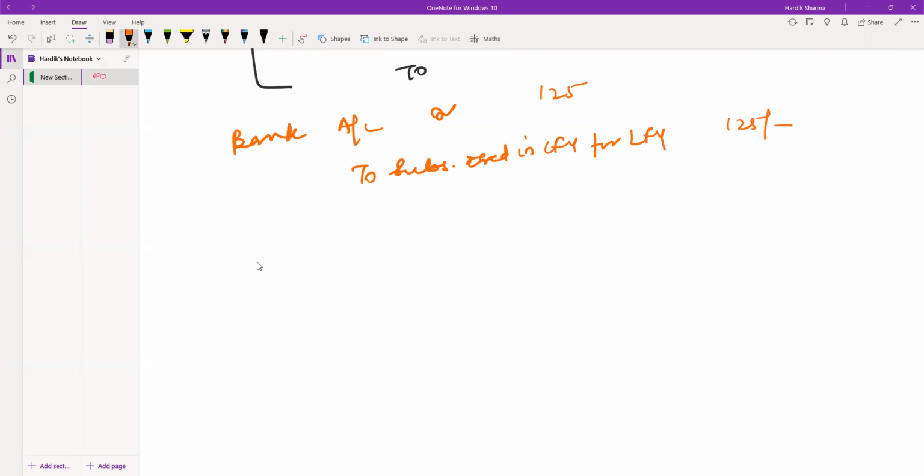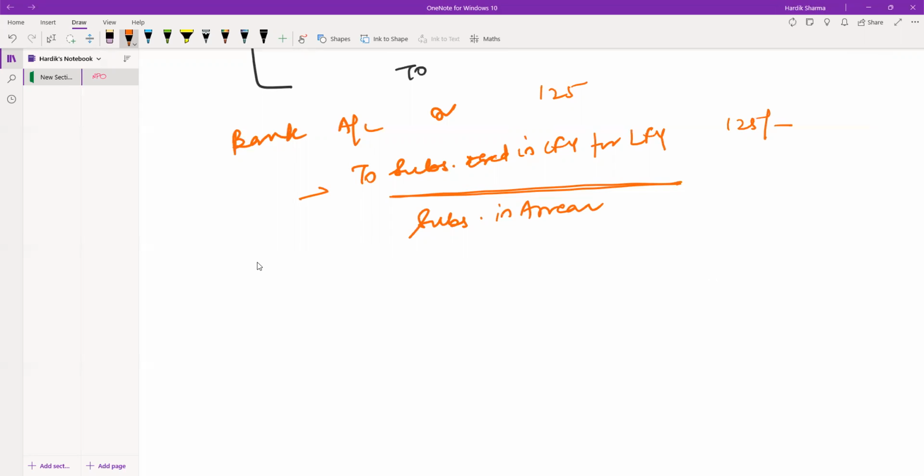Subscriptions in arrears. For this terminology, we can write one thing, that is subscriptions in arrears, right? This is also one of the terminologies.